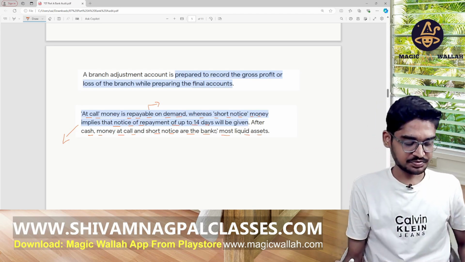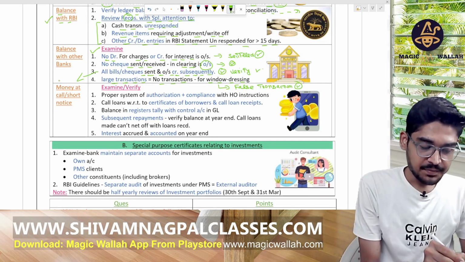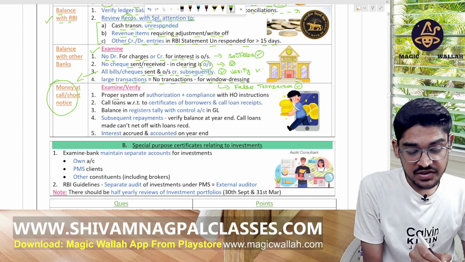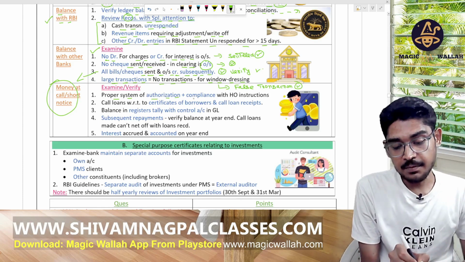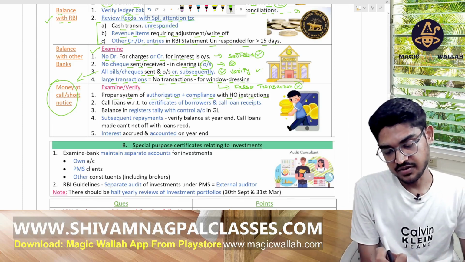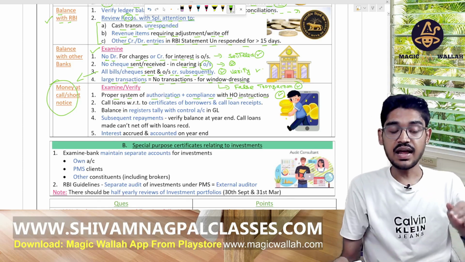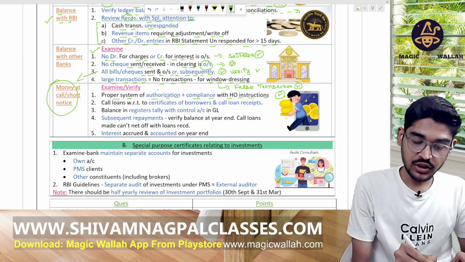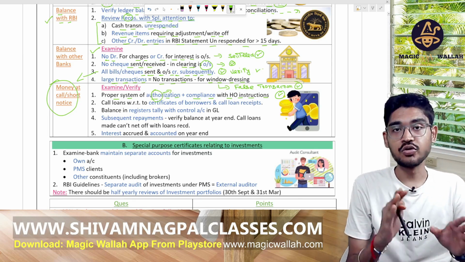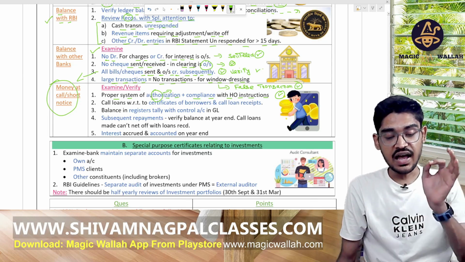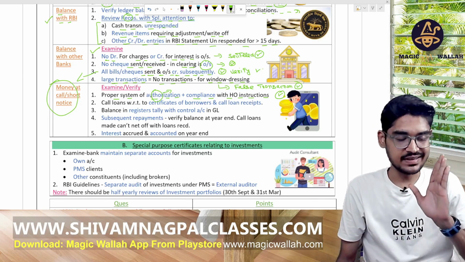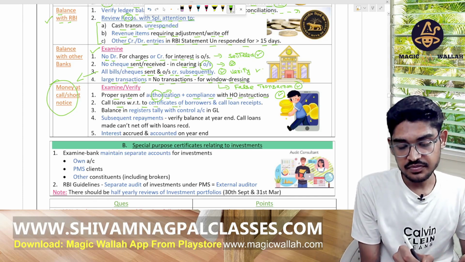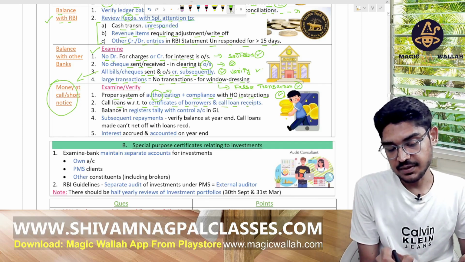Now for them, we have to verify the proper system of authorization and the compliance with the head office instruction. Any money given at short or call notice, it should be proper as per the authorization, by a person having the authority for that, and comply with the HO's instruction. Call loans with respect to the certification of the borrower and call loans received.